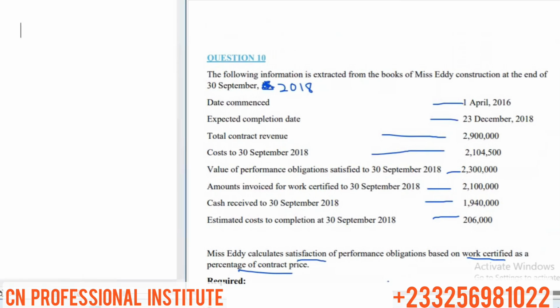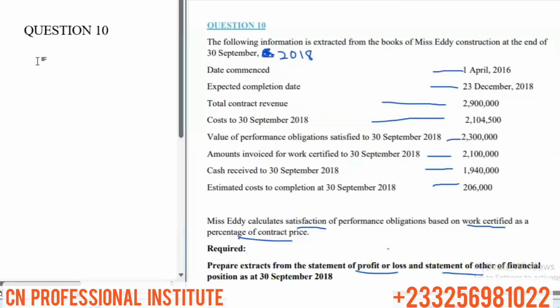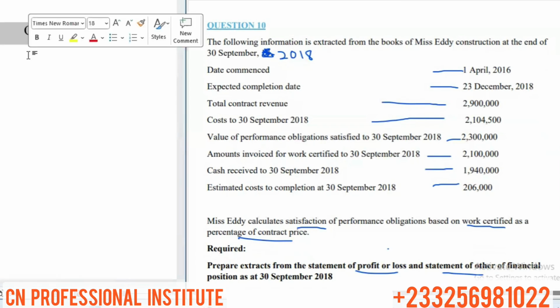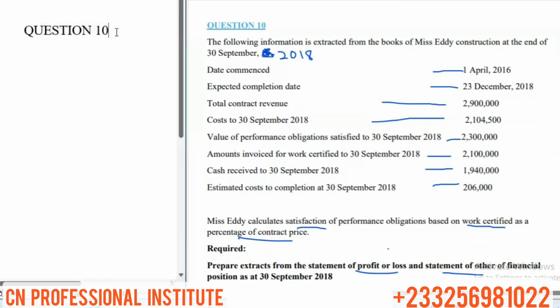So let's go, question 10. The first thing we do is look at the overall profit or loss to check if we have what we call an onerous contract. That's the first thing we do. We check for overall profit or loss. We are going to follow the same process, how we solved the others, and the steps we have to go through. So the first step is to check if there's overall profit or loss.